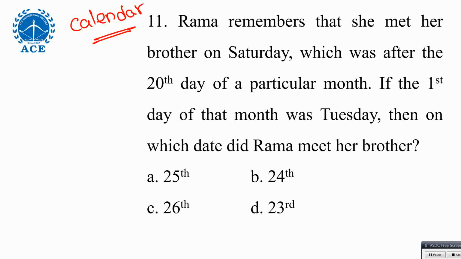She met her brother on Saturday, which was after the 20th day of a particular month. If the first day of that month was Tuesday, then on which day did Rama meet her brother?